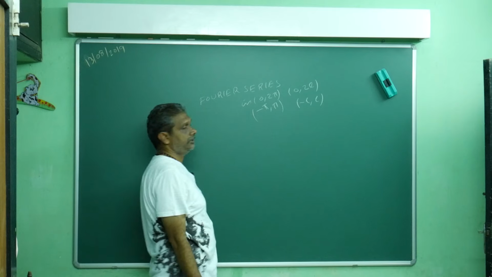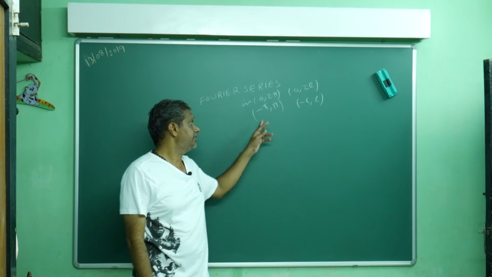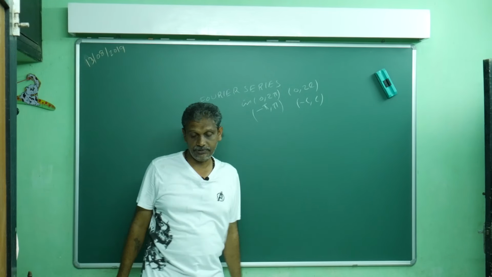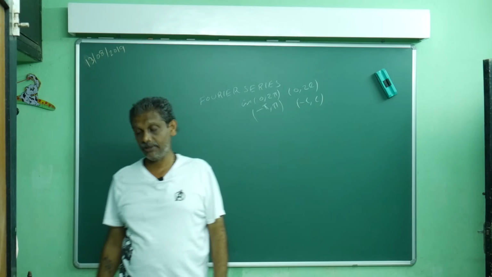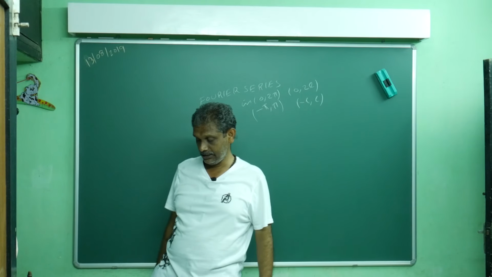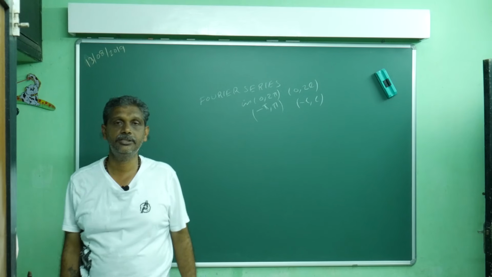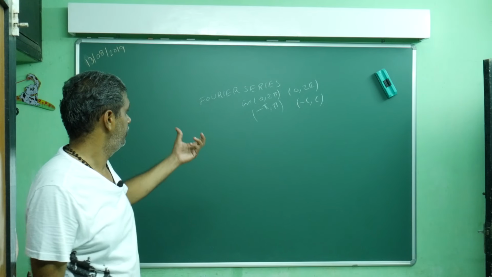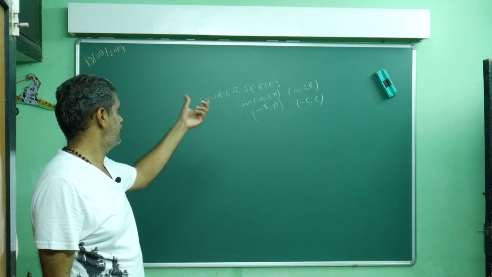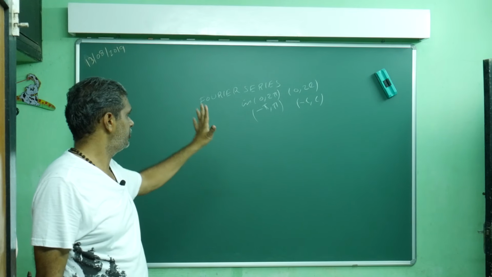How to write the Fourier series I will tell you. Then in the case of minus pi to pi and minus l to l, I will discuss even function and odd function. Later we discuss that different story. Now, up to the time being, in the full period 0 to 2 pi, periodicity 2 pi, periodicity 2l, and minus pi to pi also.